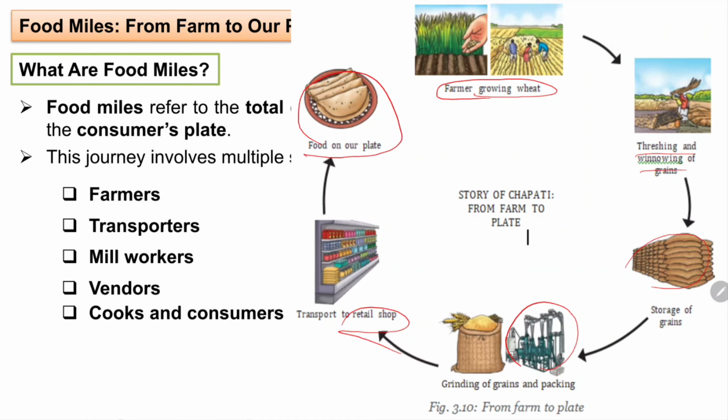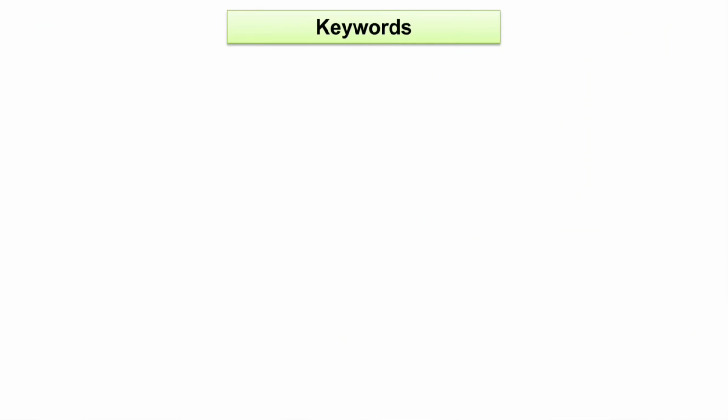So this is a very long process, and that is why we should not be wasting food, because there are so many people who are engaged with this, and you should also remember that there are still so many who are not even getting a one-time meal. So you should be taking only as much as you can eat. You should not be overeating, and you should not be wasting the food also. So that was all about this chapter.